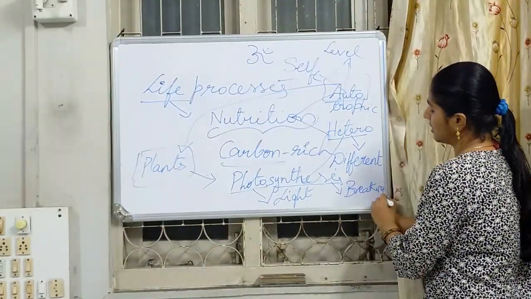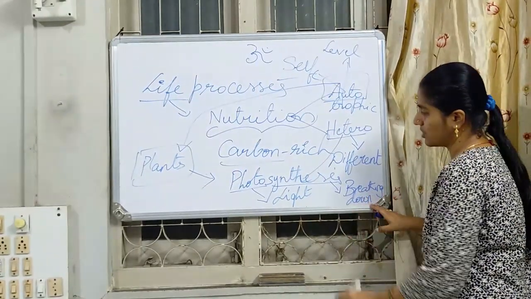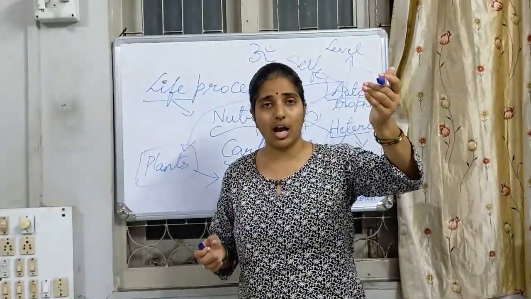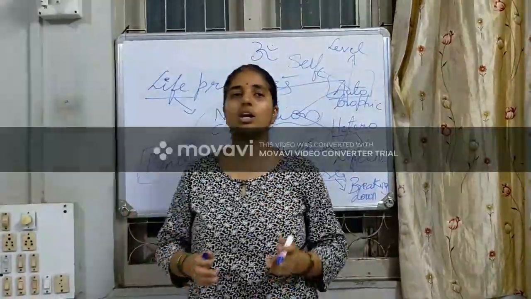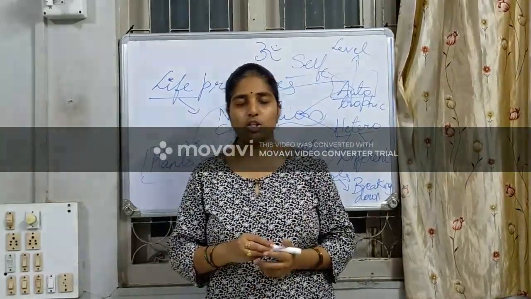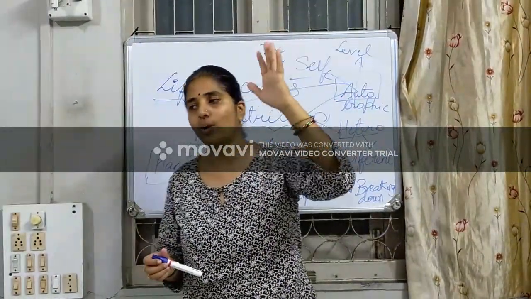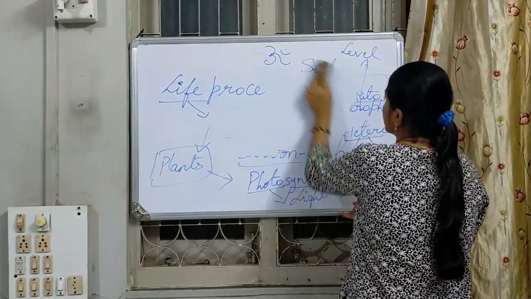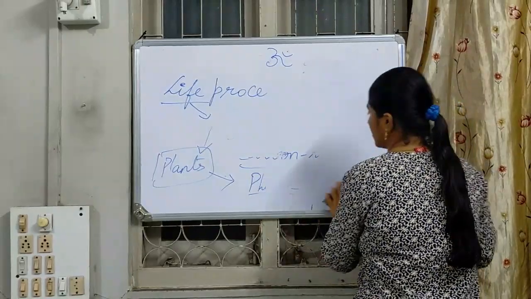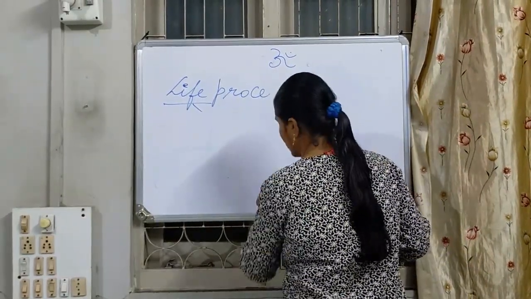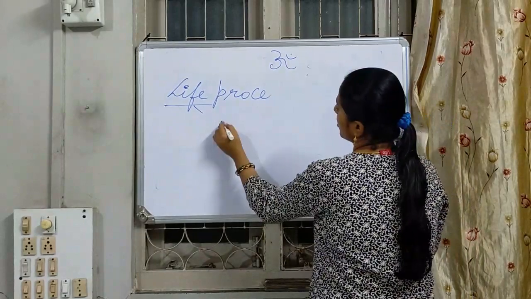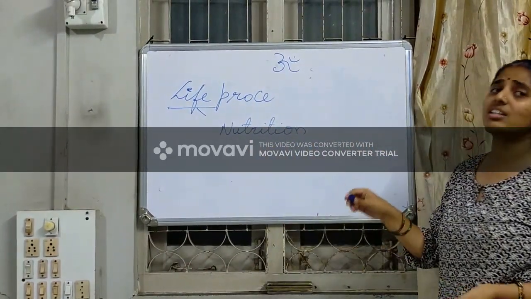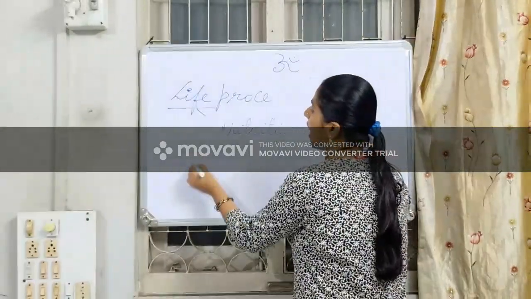So what is breaking down? Whatever energy is present that we get from plants or animals is broken down and finally converted into energy. In nutrition, we are going to deal with 5 steps. The first step in nutrition occurs not only in us, even in single-celled organisms like amoeba.